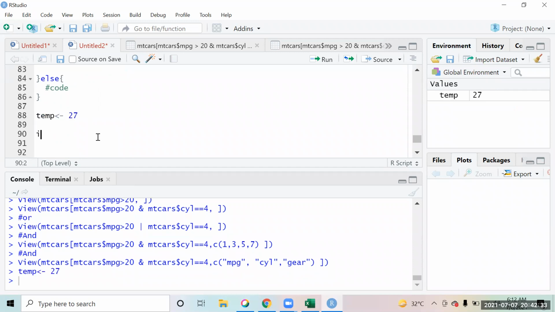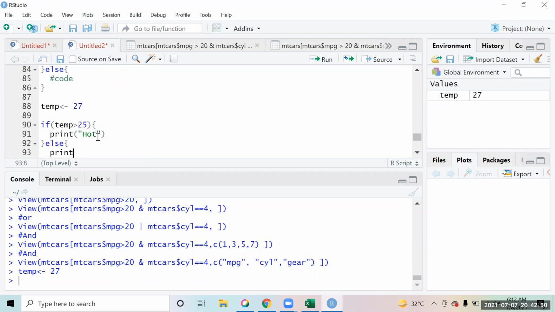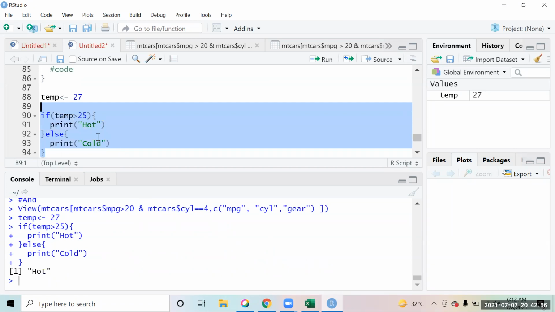Now I want to write an if condition that if the temperature is more than 25, I want to give the output as print hot. Else, I want to print cold. So you can do that. It prints hot now. Based on that condition, it gives you the output.